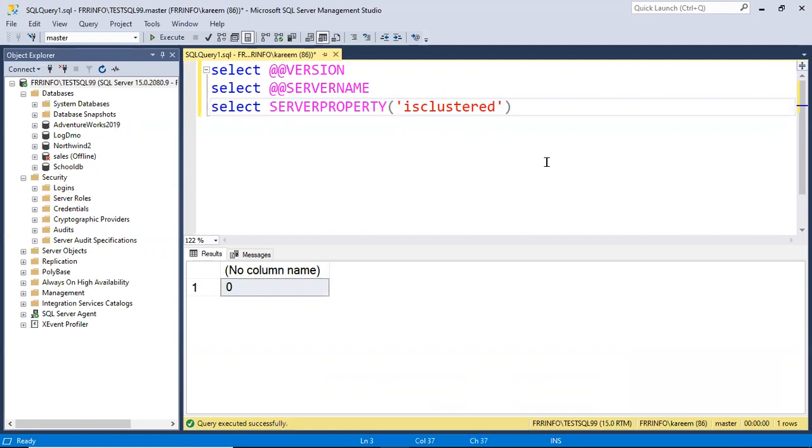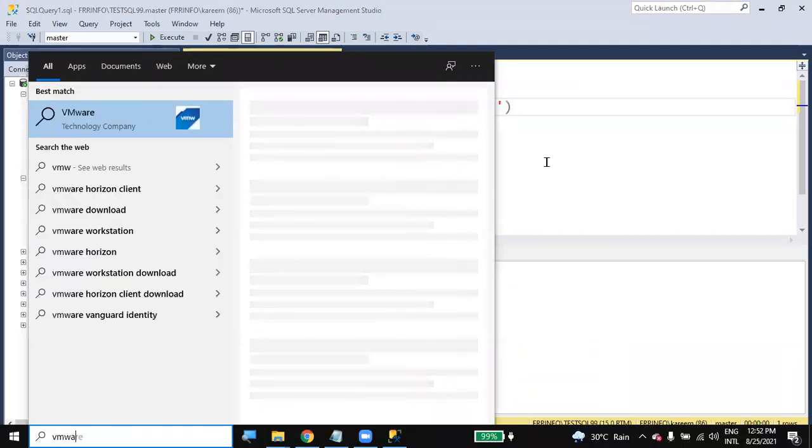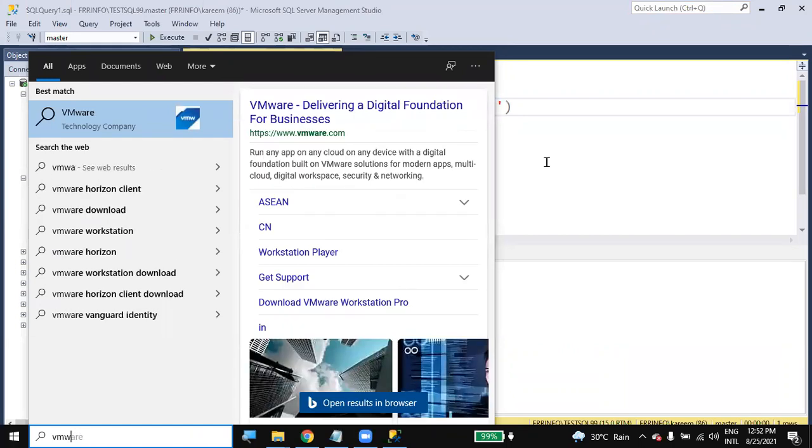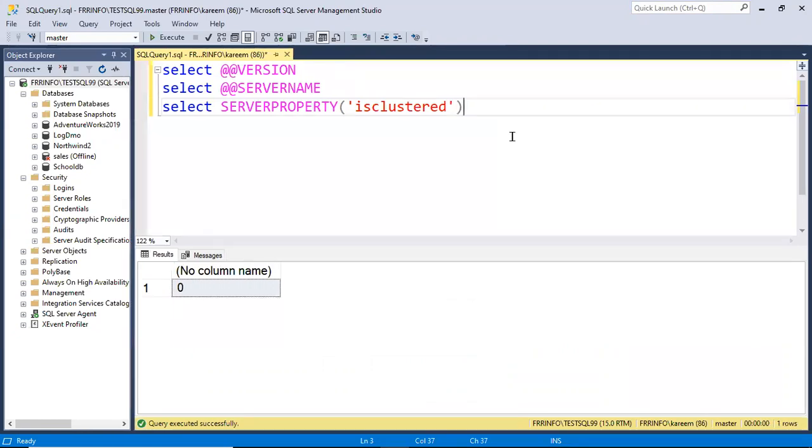Because for a cluster we need a minimum of 2 machines. I will show you practically, all those things we'll see, no need to worry. I have built the cluster on my server, so I will show you the same thing and you can practice in parallel. We'll go step by step.